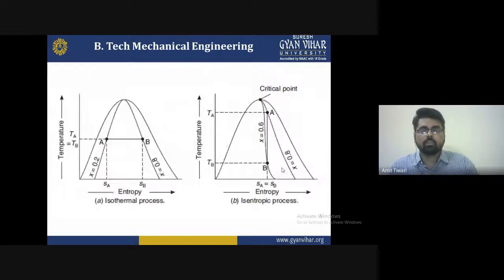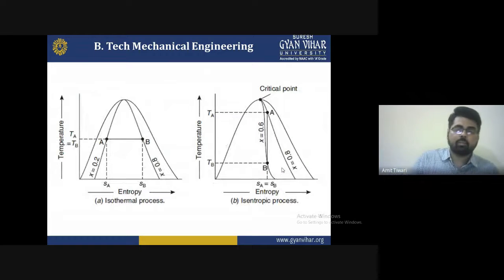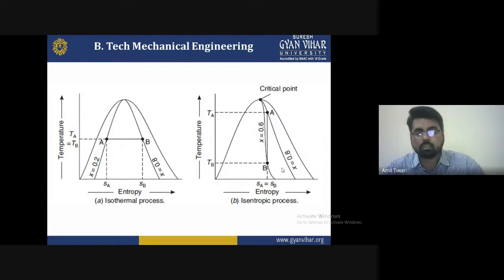Now next, you can see in these two diagrams that the isothermal and isentropic processes are also represented. What is the isothermal process? In an isothermal process the temperature is constant. That means from point A to B there is no change in the temperature, but there is a change in the entropy.